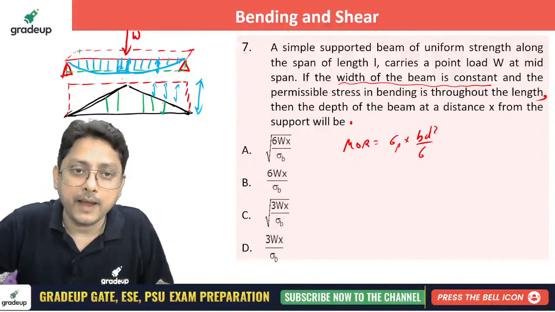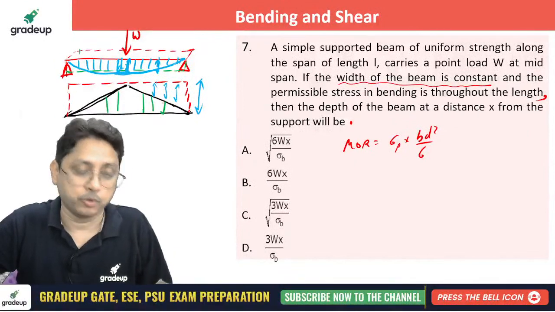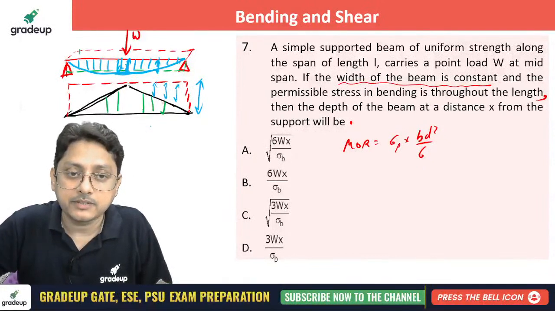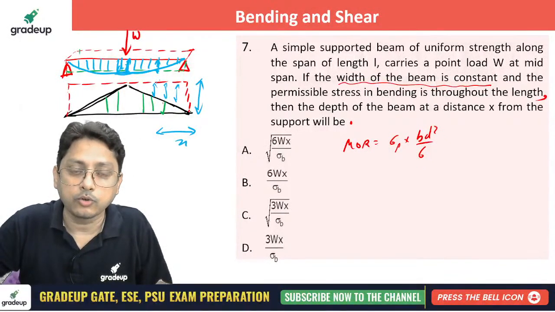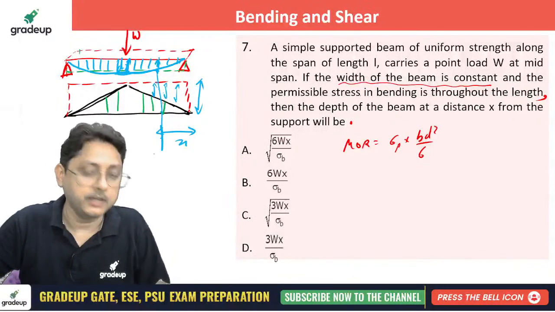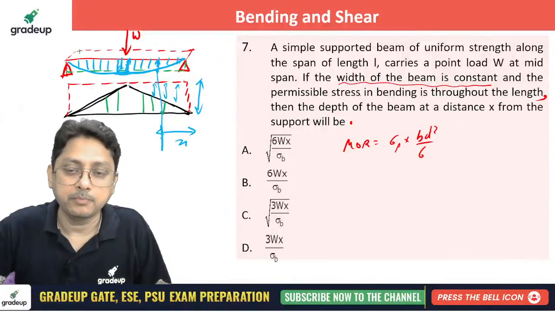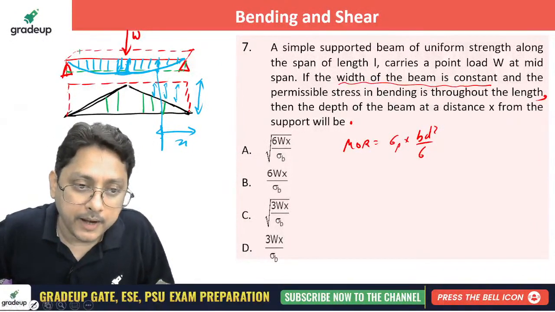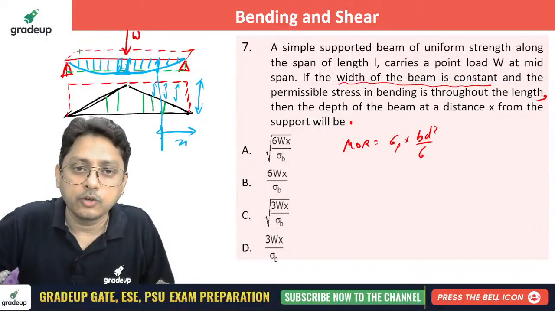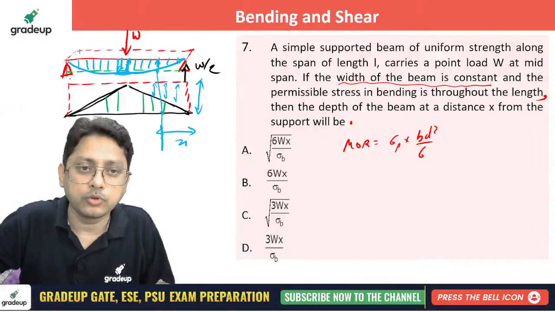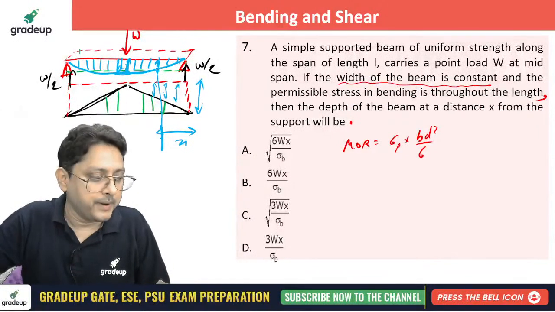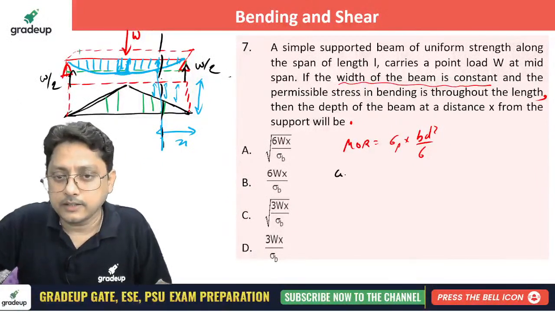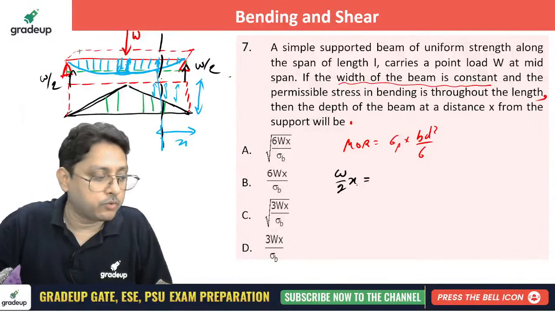Now what he is asking: the maximum depth D is not required at every position. So can you tell me what will be the depth at some distance x? Let us consider what must be the depth at that location. Equate your moment of resistance with your applied moment. W is the load, and you get reactions of W by 2 at each end. The bending moment at this section will be W by 2 into x. That must be equal to the moment of resistance.